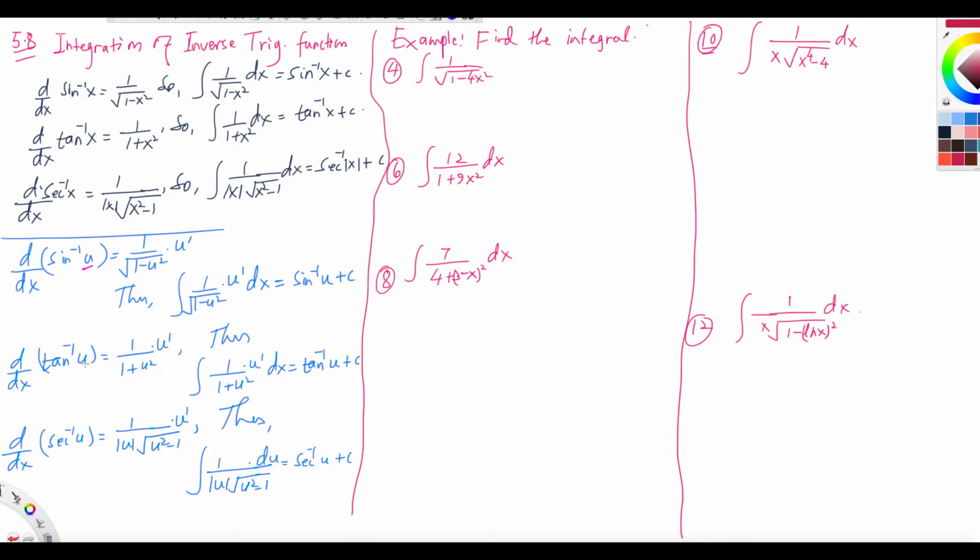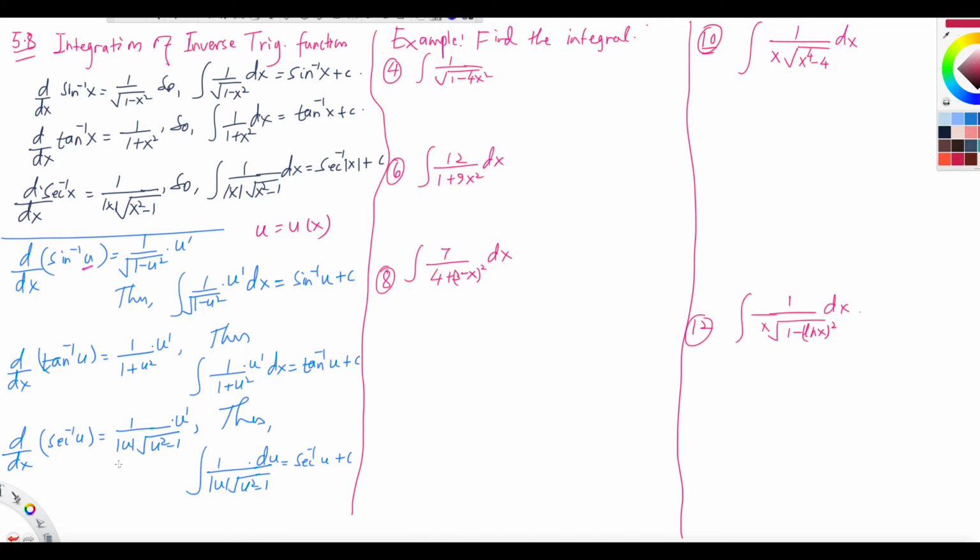Similarly, instead of x, there may be some u, a function of x. That u may have x squared, 1 plus x squared, anything, right? So if there is tangent inverse u, then the derivative is 1 over 1 plus u squared times u prime. Thus, the integral of u prime over 1 plus u squared dx is tangent inverse u plus c.